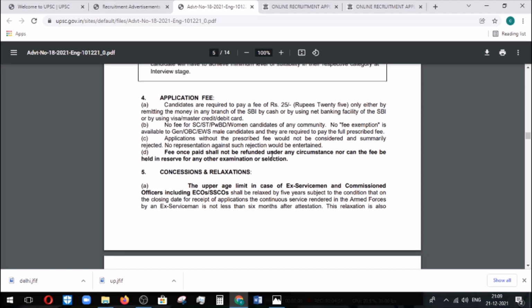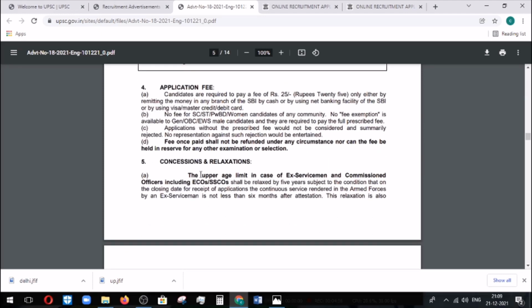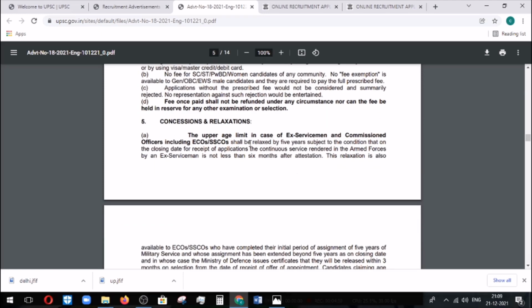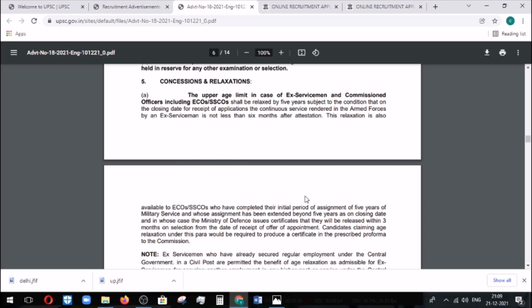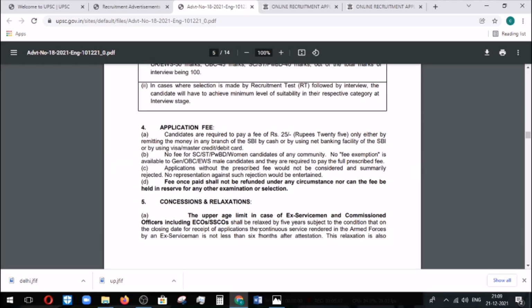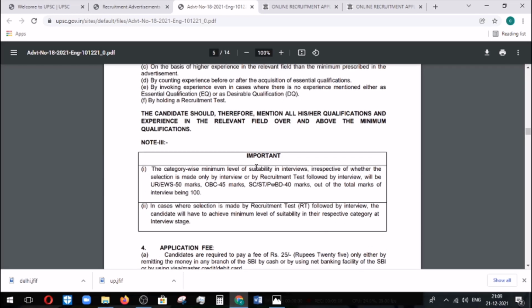And then the concession and relaxation based on the upper age limit, and for every ex-serviceman, everything has been mentioned here. So those who are eligible for this, please read it out, because there is a lot of information which has been given out here. If I read out all those things, it would become elaborate, so I just leave it to you. So please make a note of it.